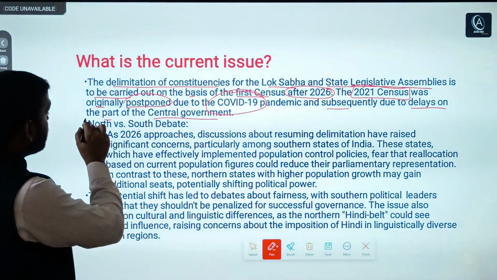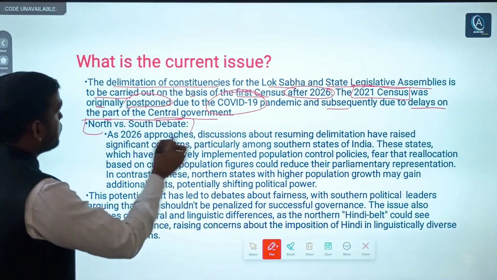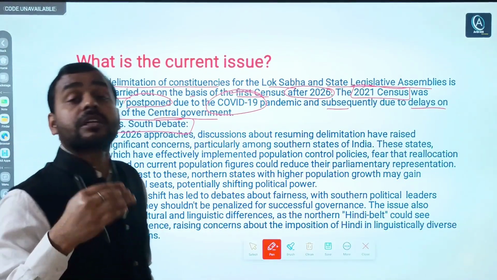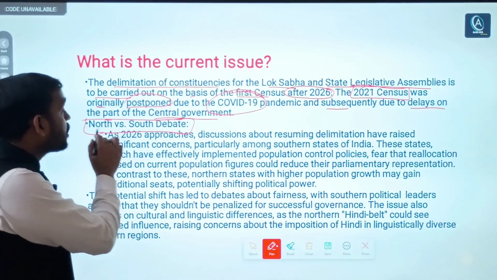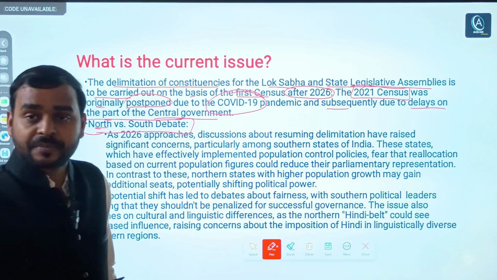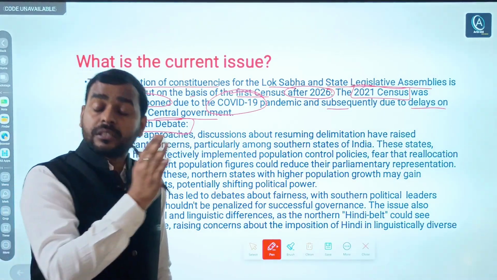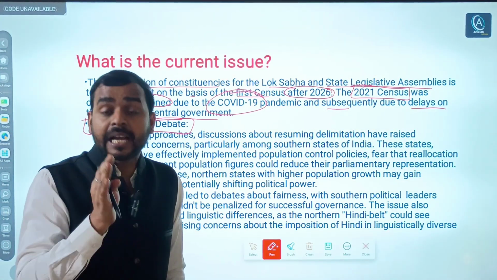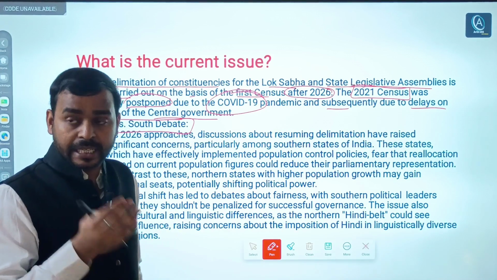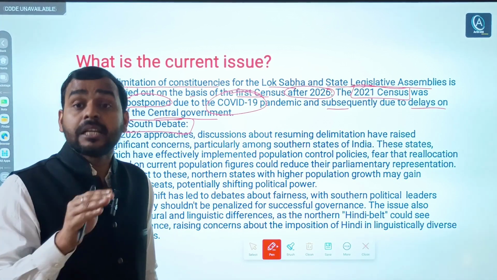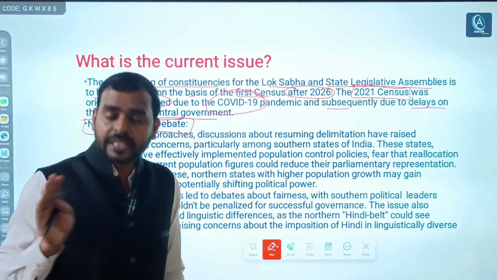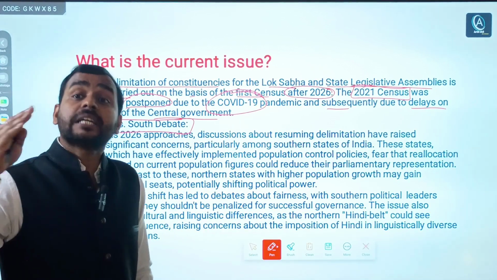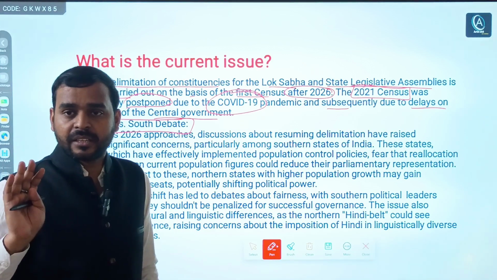Now a debate has arisen between the northern and southern states. The southern states have done very well by controlling their population, but some states in the northern part of India have seen their population increase drastically.